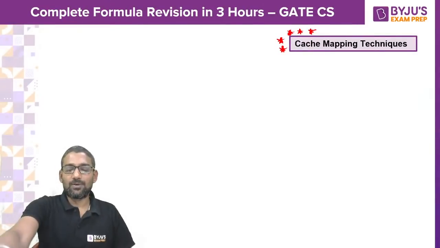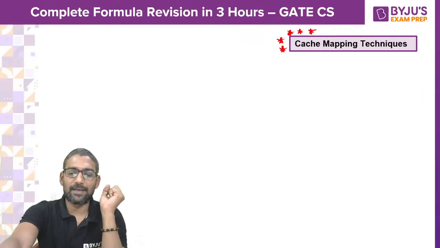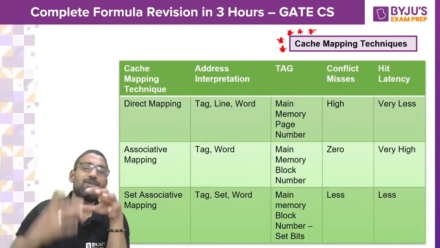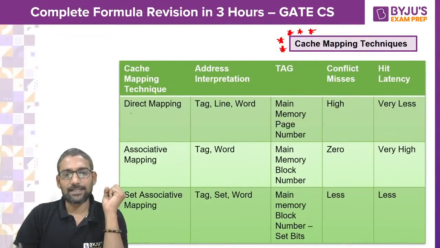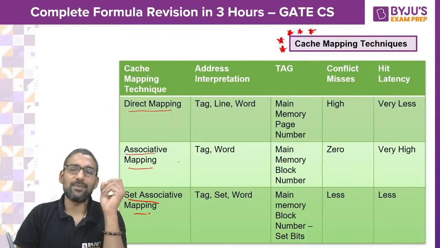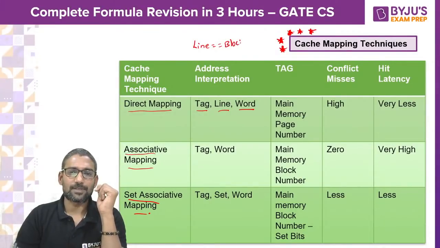So I am presenting the summary of cache mapping techniques here for you. We know we have 3 different mapping techniques: direct mapping, associative mapping, set associative mapping. If it is a DM cache, it interprets the CPU generated address as tag, line offset, word offset. Here what does line mean? Line and block are synonyms.